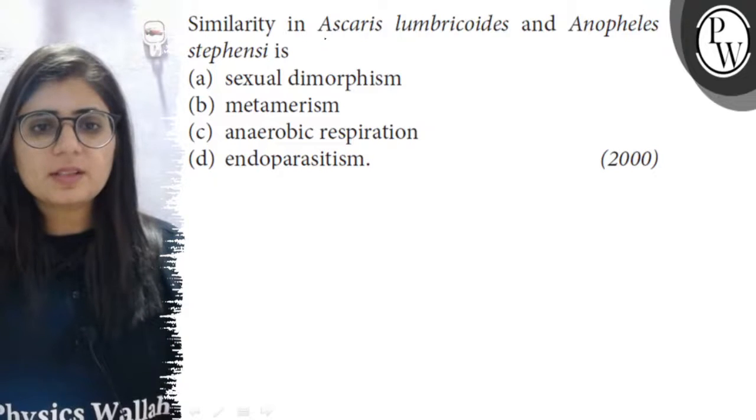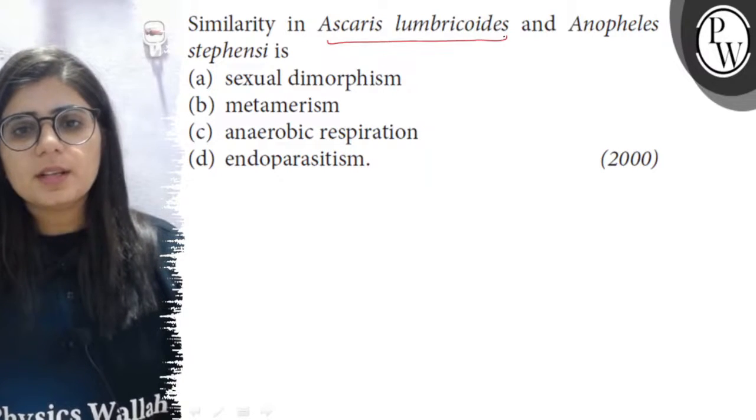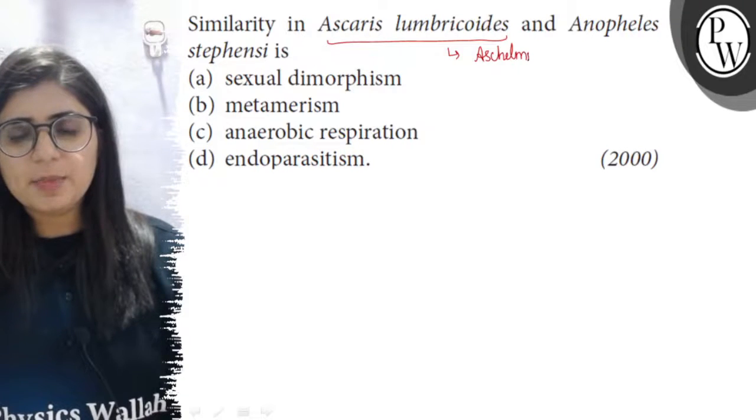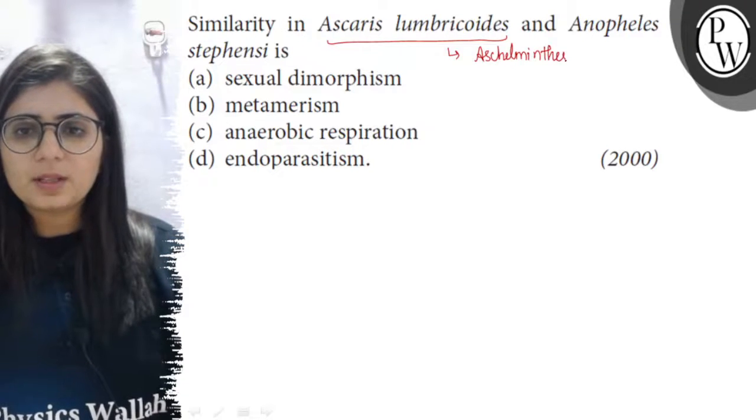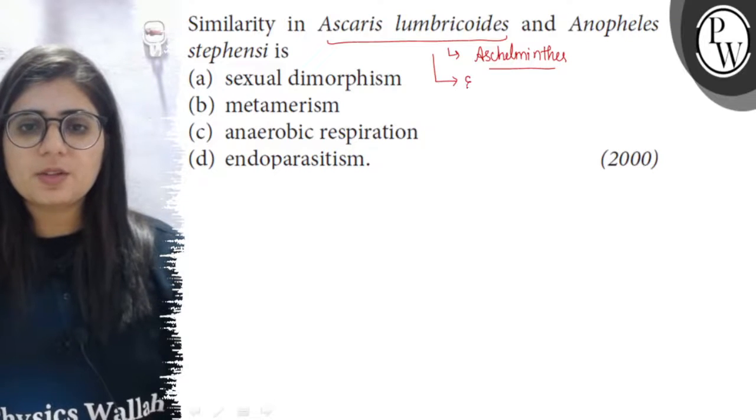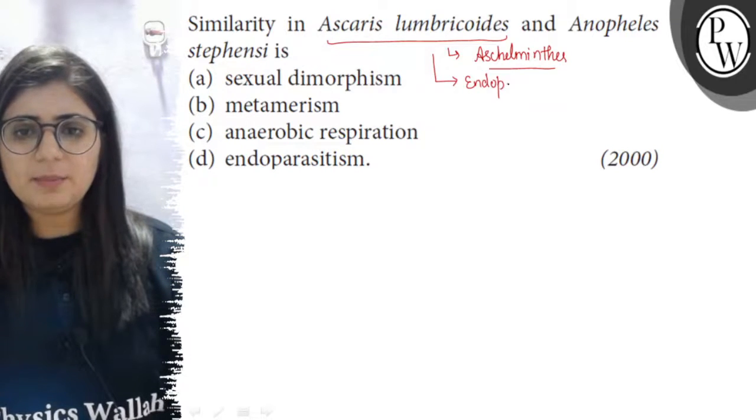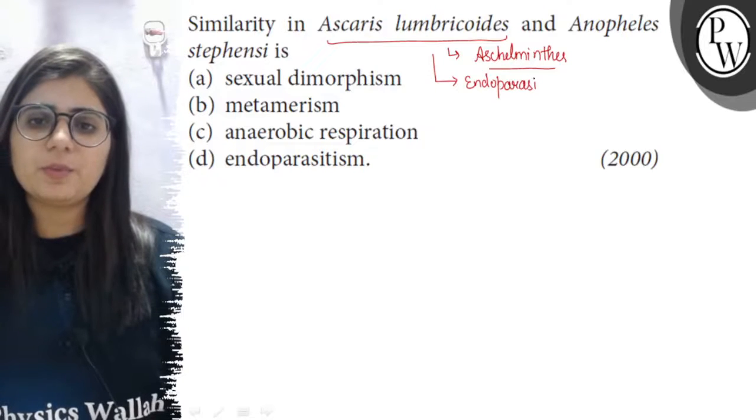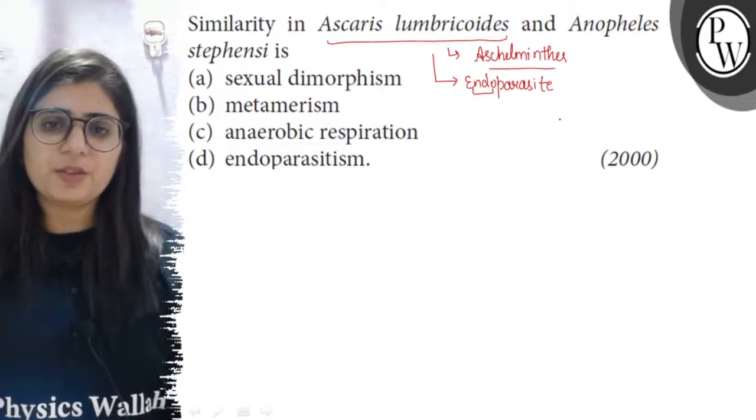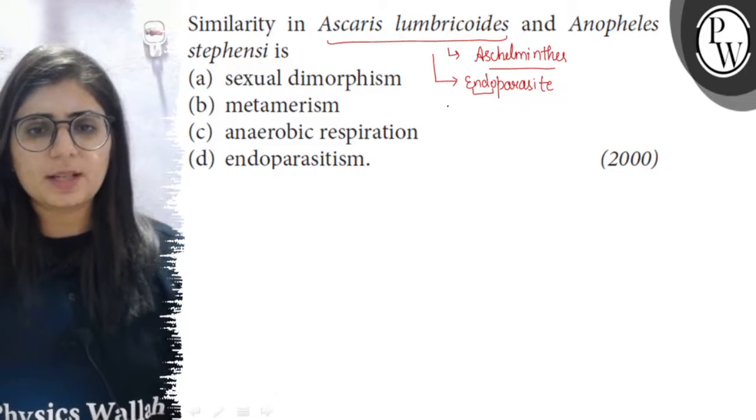So let's see first Ascaris lumbricoides. It is a member of phylum Aschelminthes. It means it is a roundworm and it lives in the intestine of human beings. So it is a parasite. It means it derives its nourishment from the human beings and it lives inside the body of human beings. So it is a kind of endoparasite.